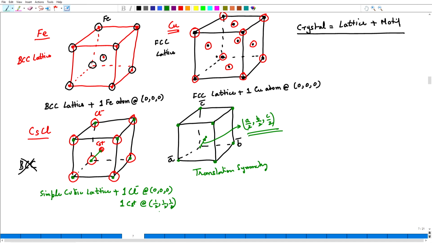So, I am using this system of fractional coordinates, not A by 2, B by 2, C by 2, but just half, half, half. So, in crystal space, we take the A, B, C vectors as basically unit vectors along the x direction, y direction and z direction, and therefore, we just need to specify them by their fractional coordinates within the unit cell. So, simple cubic lattice, and this becomes my motif of two atoms.